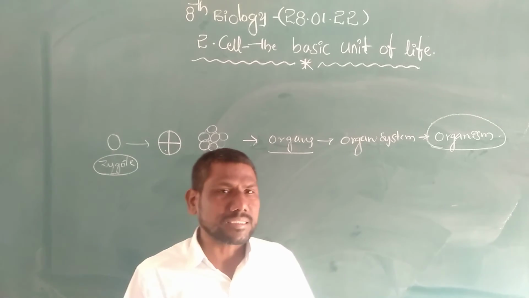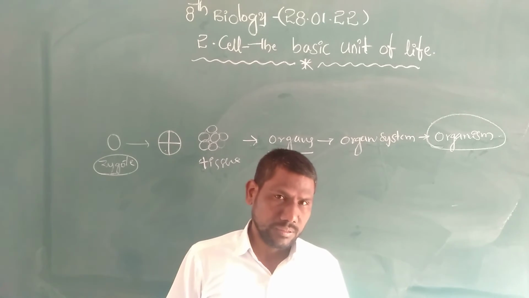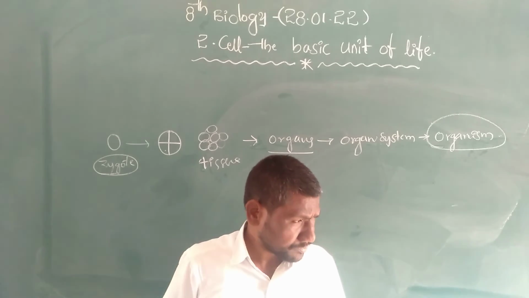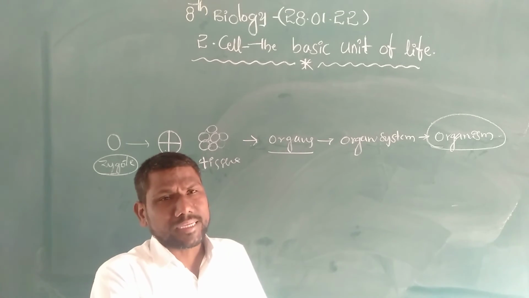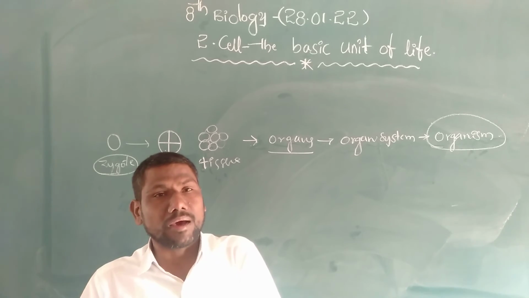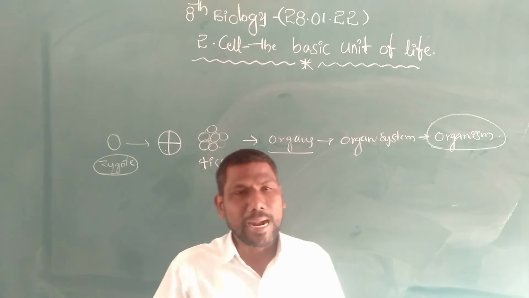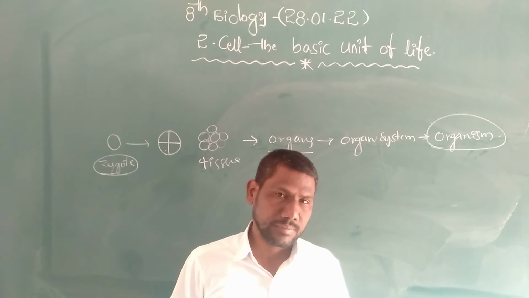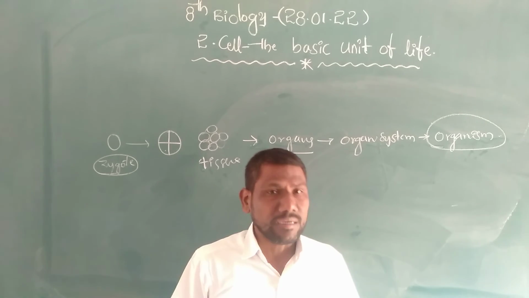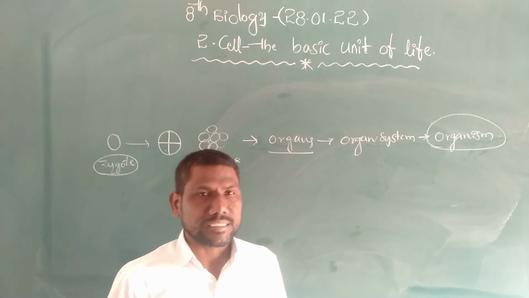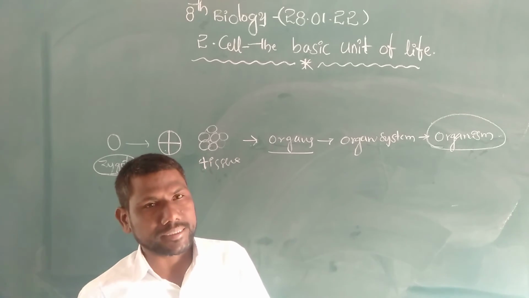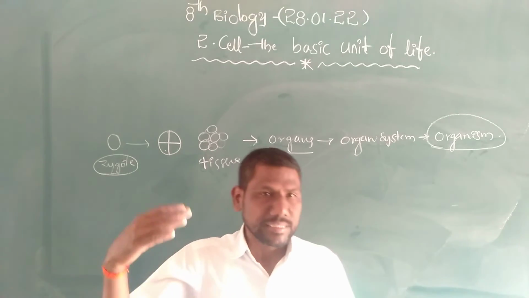You will ask such doubts. That's why there are some differences between a plant cell and an animal cell. What are the differences between a plant cell and an animal cell? We will discuss in the next class.